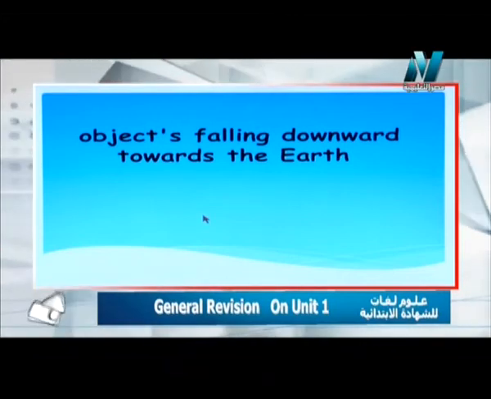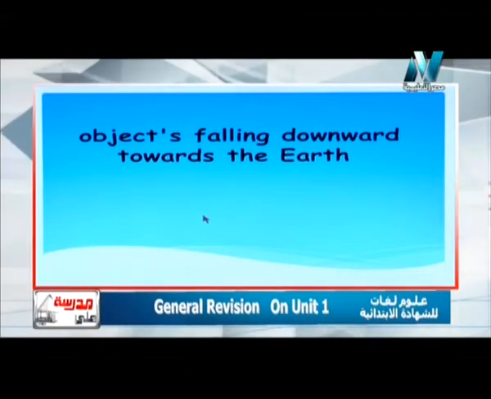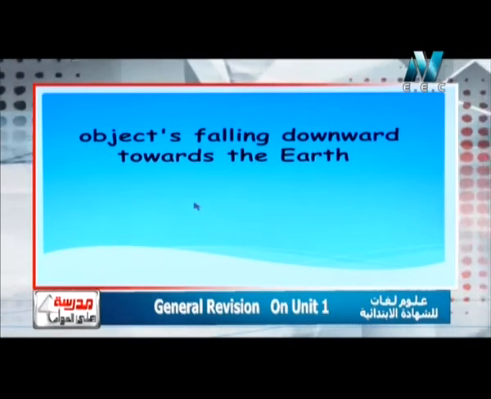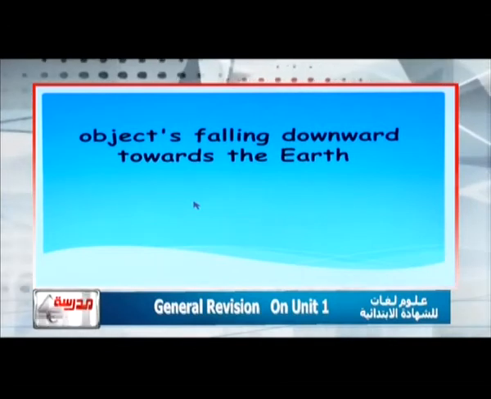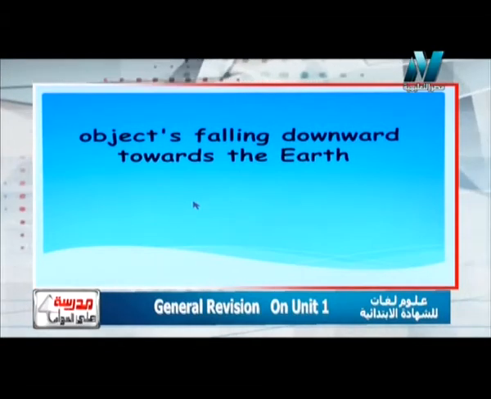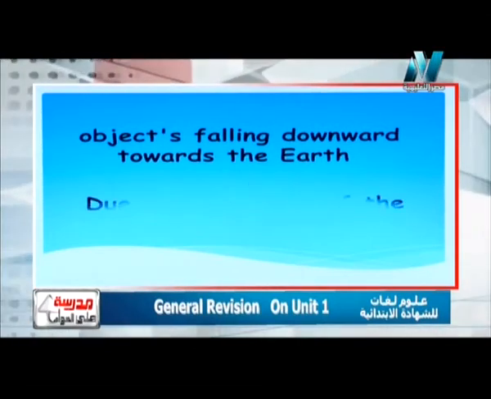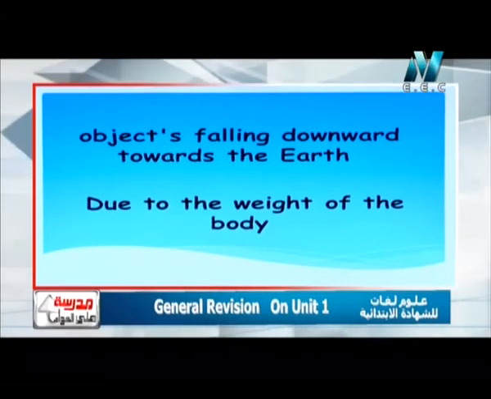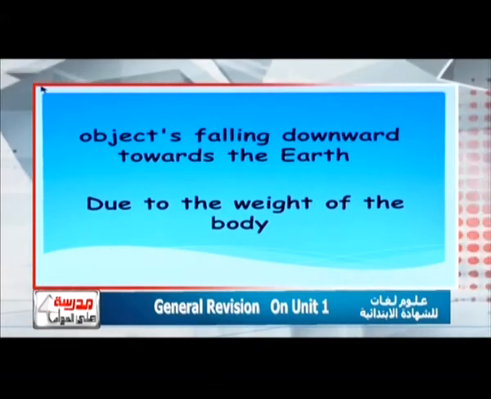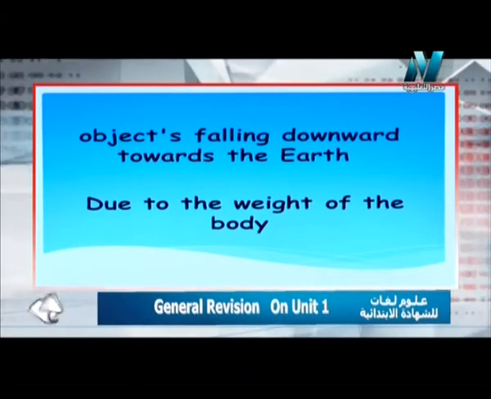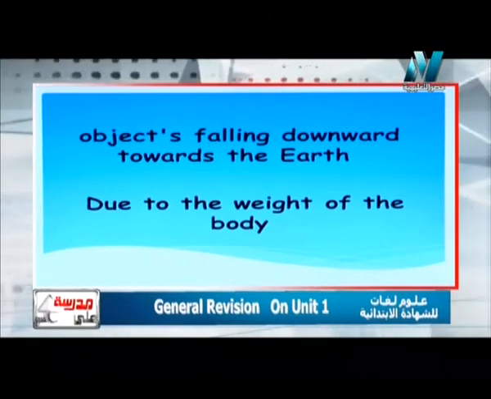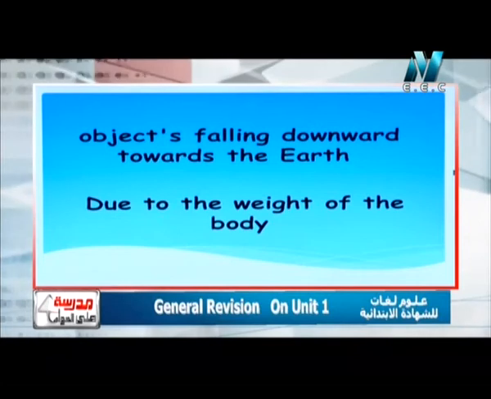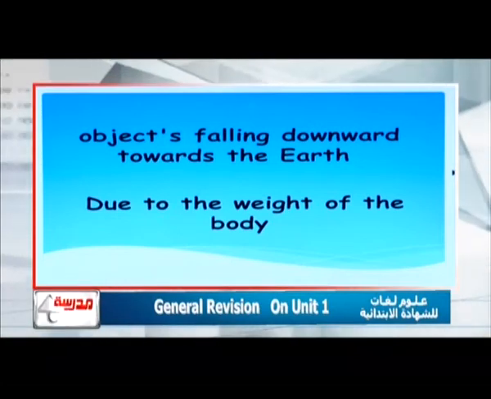Why doesn't it fall upward or to the right or left? There must be something very important and strong called gravity, a very important force that attracts anything towards it. So the answer will be due to the weight of the body, or due to the gravity of the body. Objects fall downward towards the Earth due to the weight or the gravity.